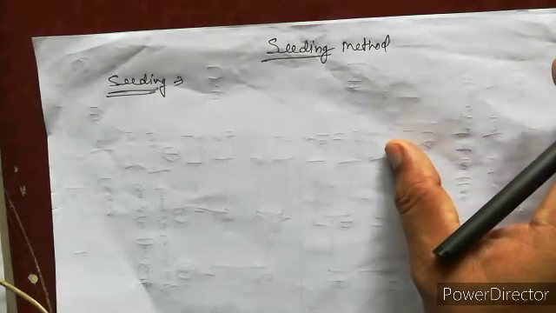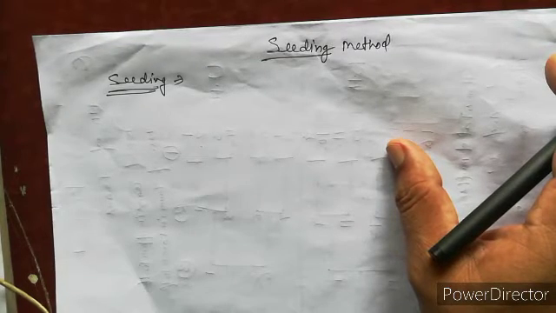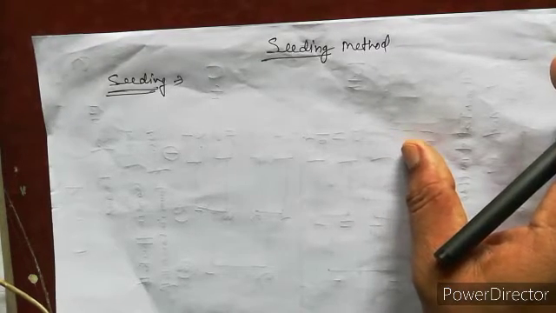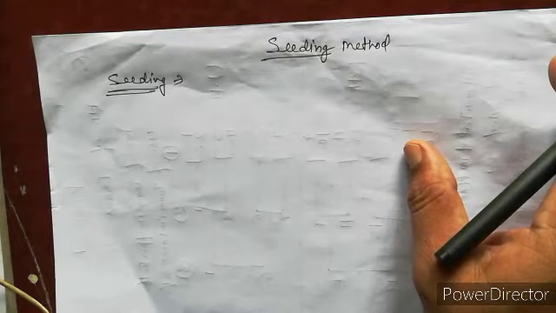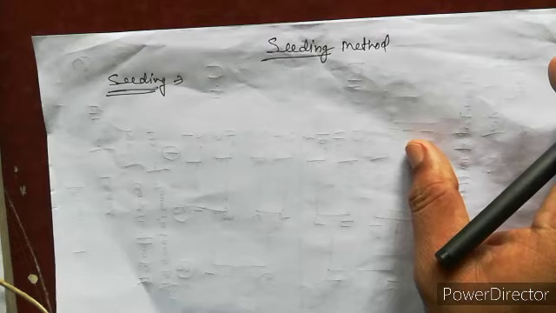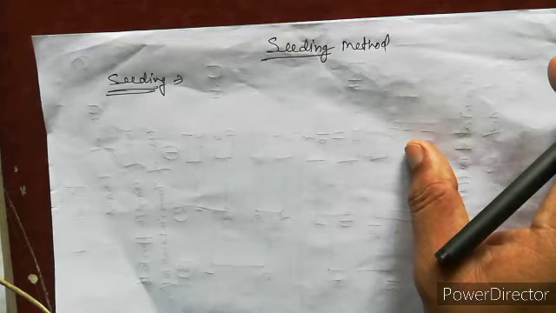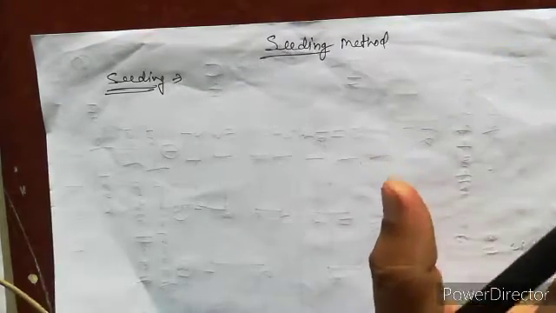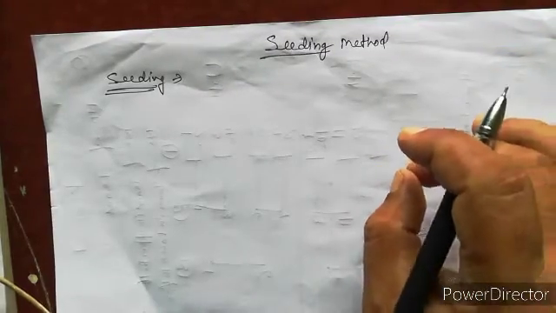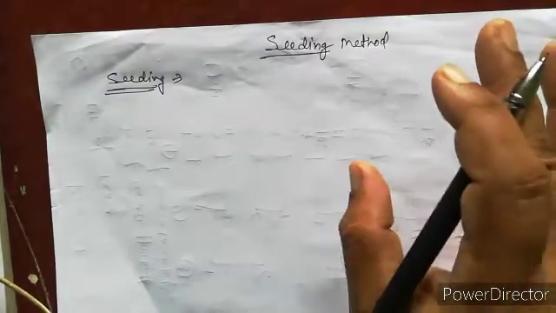So to avoid such types of situations, the seeding method is used. In this method, the strong teams are selected to keep them at an appropriate place in the fixture. Do you understand? To avoid such a situation, we give a specific place to the strongest teams in a fixture. This is called seeding.